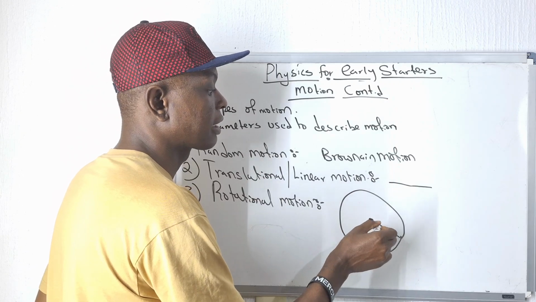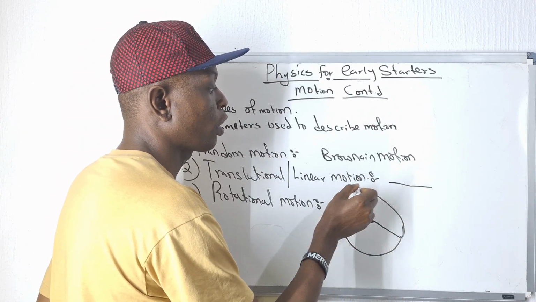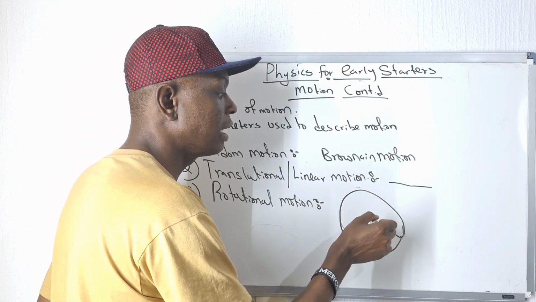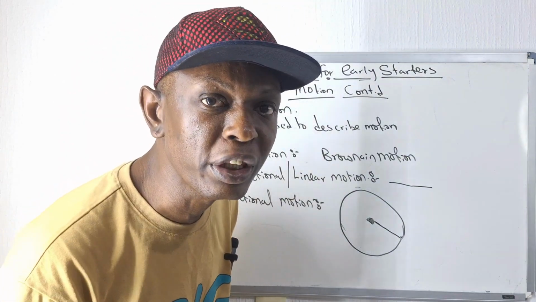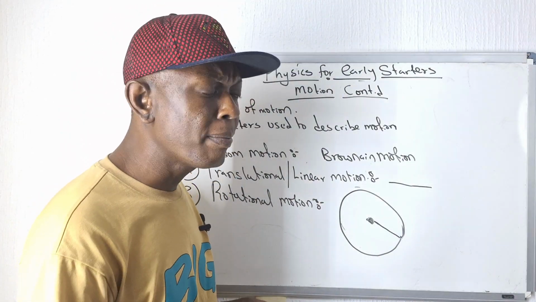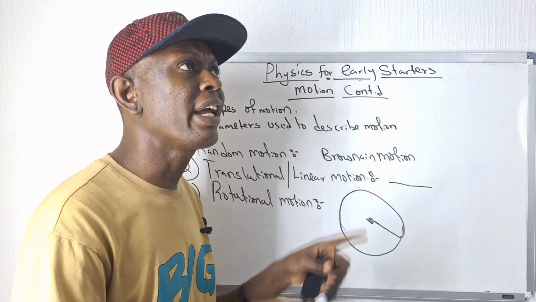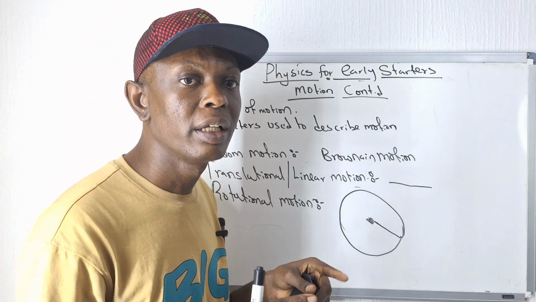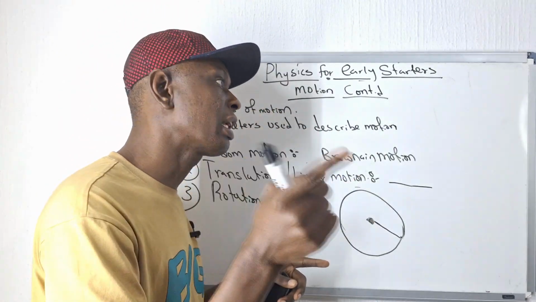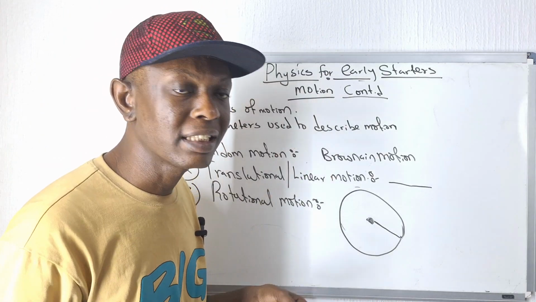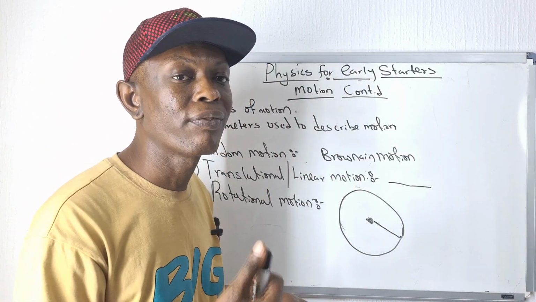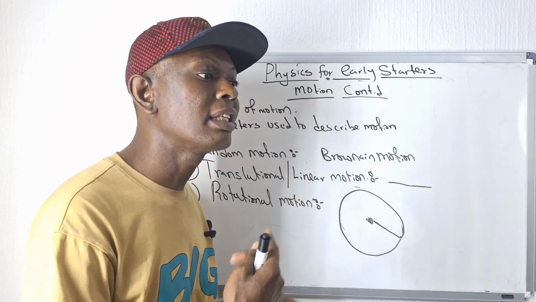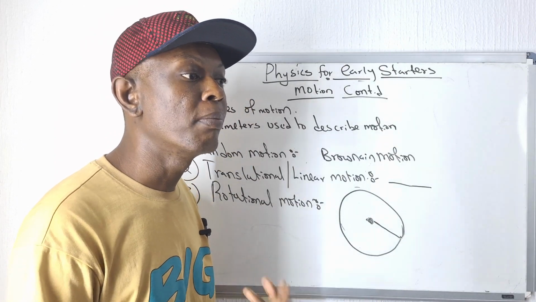When an object keeps spinning from an axis point, returning to that same place and not leaving that axis point, such an object is said to undergo a rotational motion. Examples are the blades of an electric fan, which keep rotating, and the Earth itself, rotating around its axis every 24 hours. All these are examples of rotational motion.